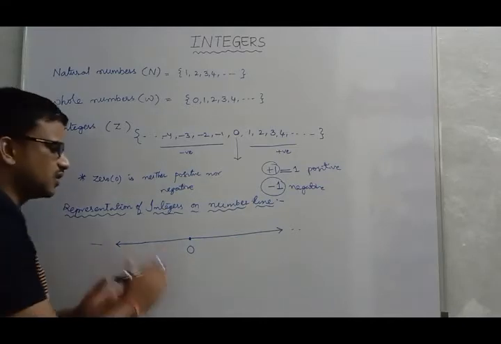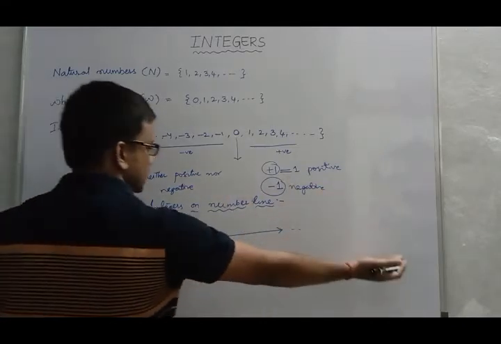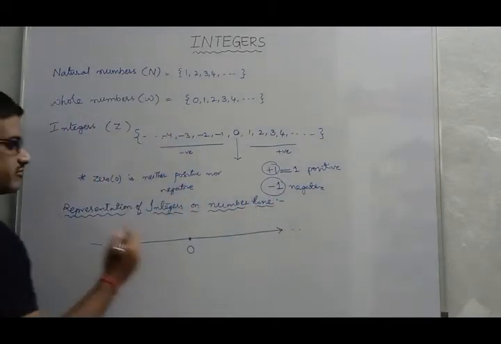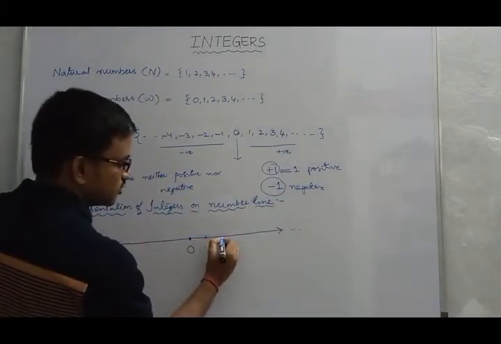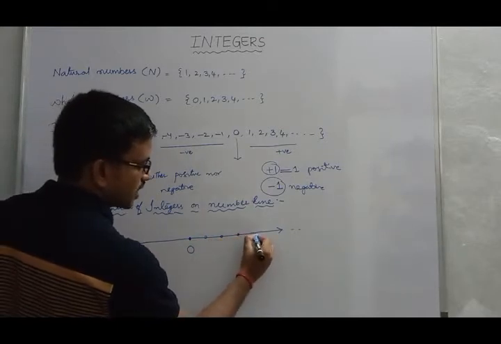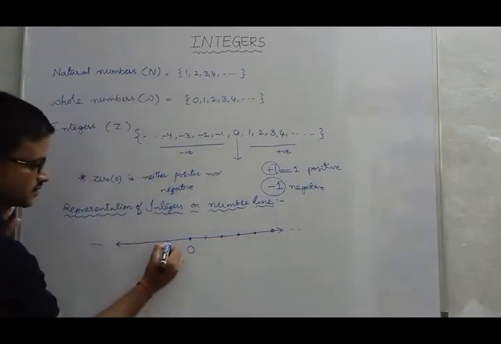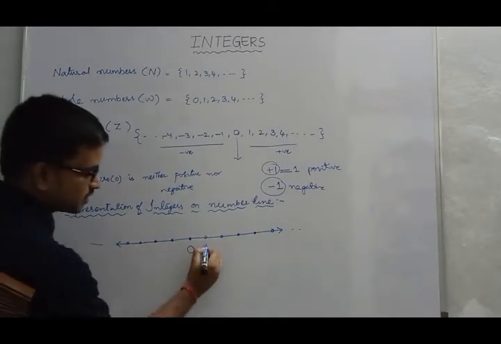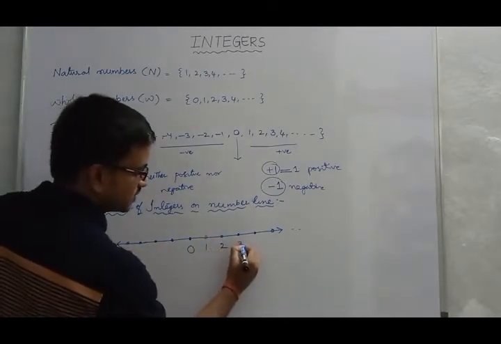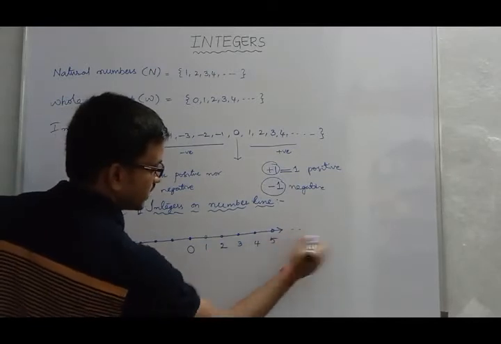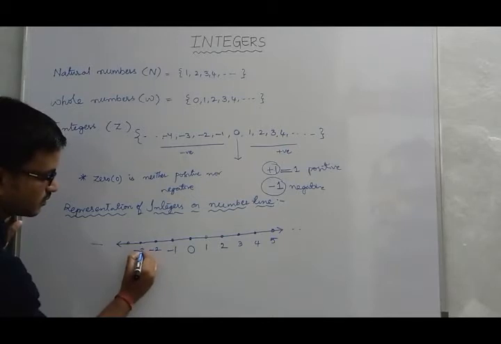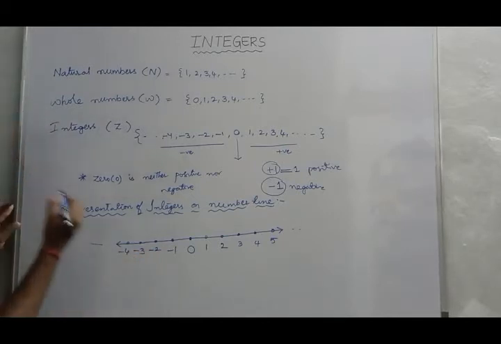Okay. Now, right side of this you have infinite number of points, and left side of this you have infinite number of points. So those points will be marked as +1, 2, 3, 4, 5 and so on, and -1, -2, -3, -4 and so on.